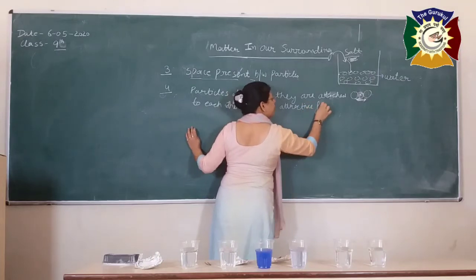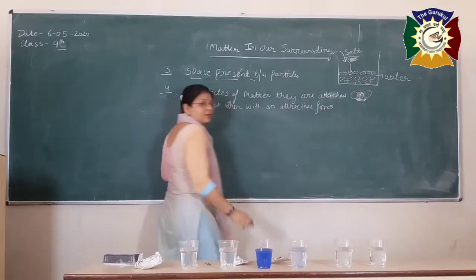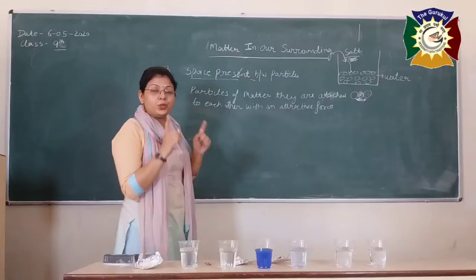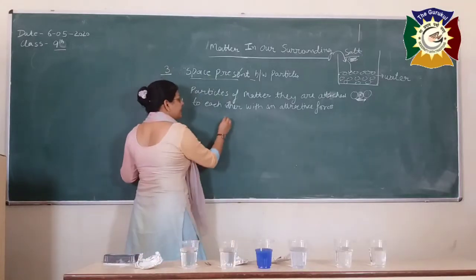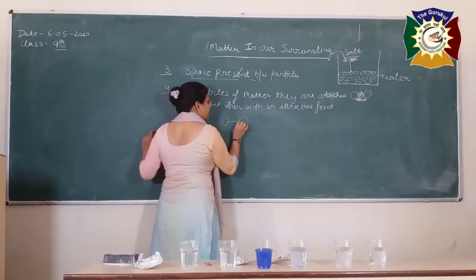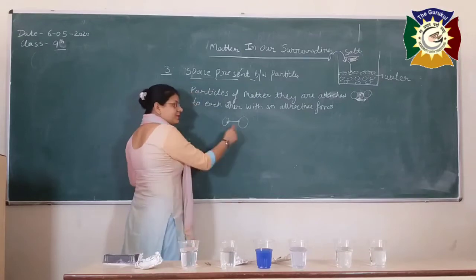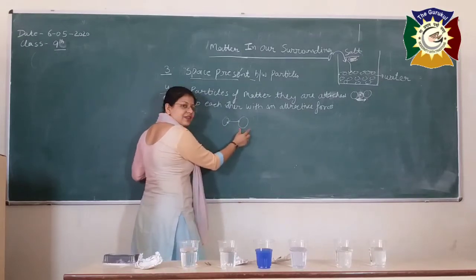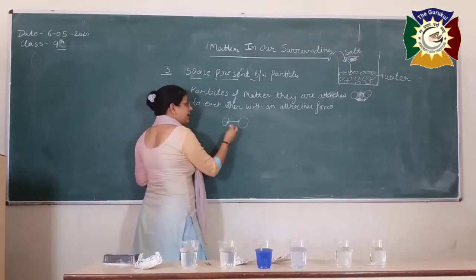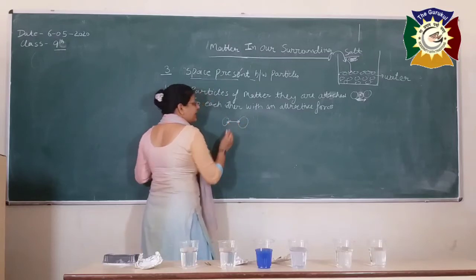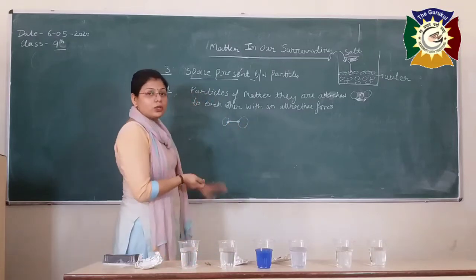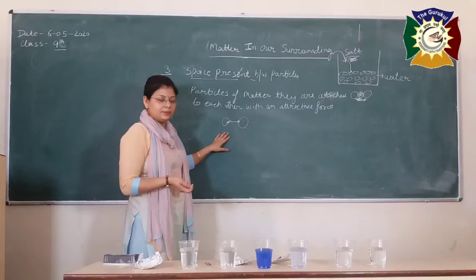So that means there is a force of attraction between the particles of matter. Space is already there. The size is very, very small. And again, they are going to attract each other. How are we going to conclude that they attract each other?